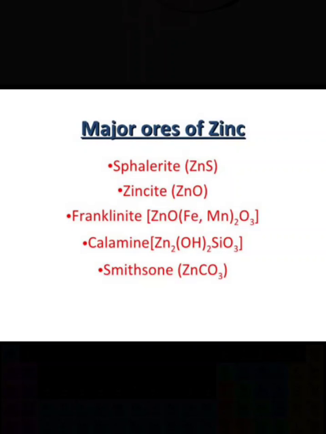So here we have discussed the occurrence of metals, the meaning of mineral and ore, and some common ores of aluminium, iron and zinc. We also discussed some basic things about metals and non-metals. In the next period we will discuss the extraction of aluminium. Thank you.